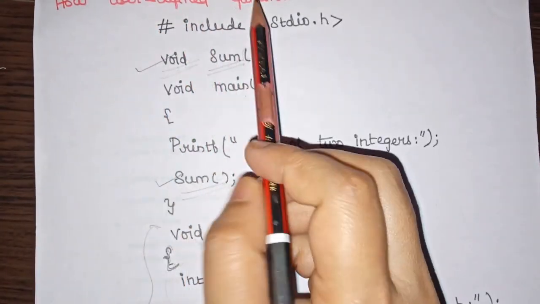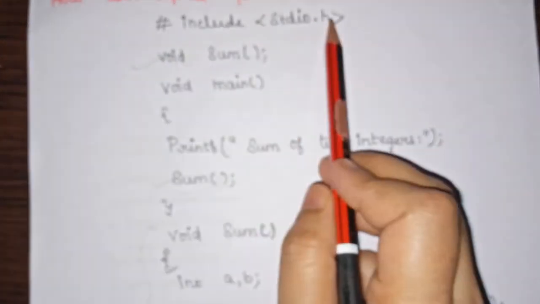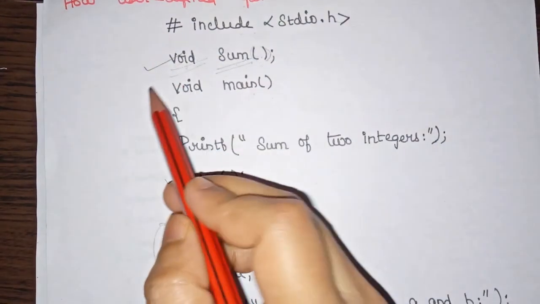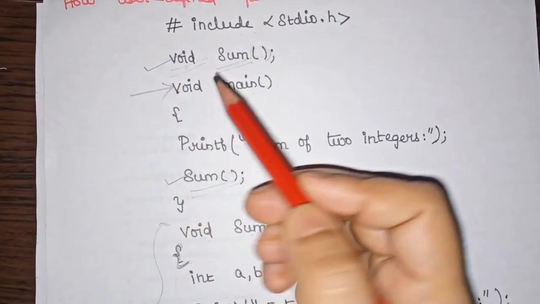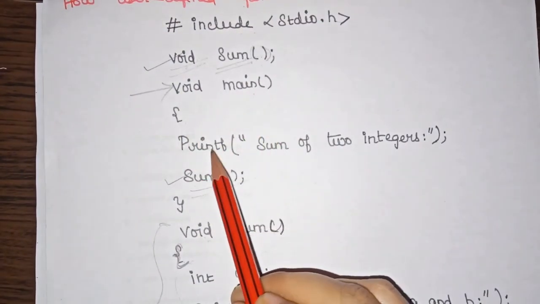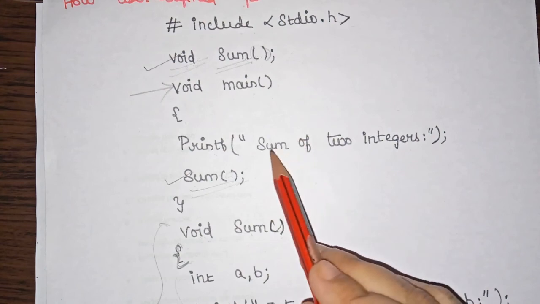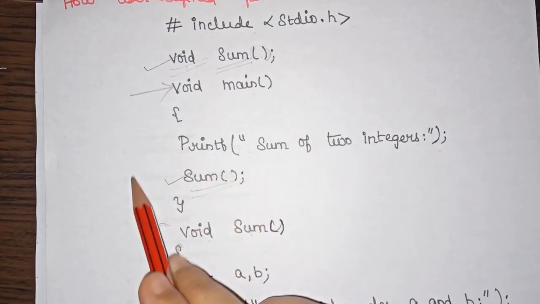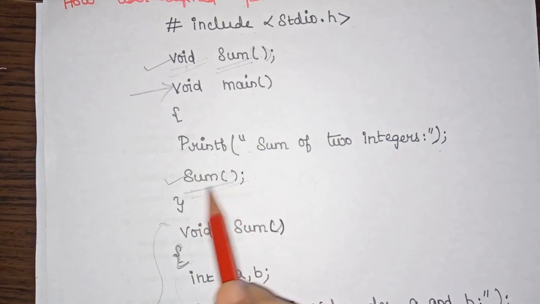Now when you execute this program, first it will look for the header file and the global declaration, and then your compiler control directly comes to the main function. What is there inside this main function? Initially it has a printf statement, so this will be printed first in the output. After that the control moves to the next statement.